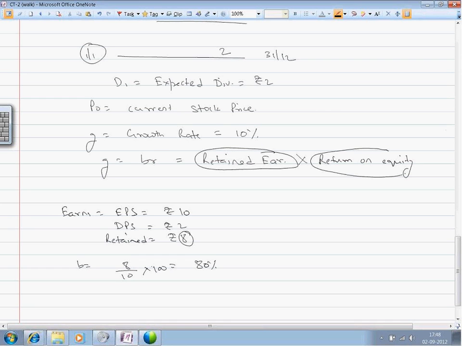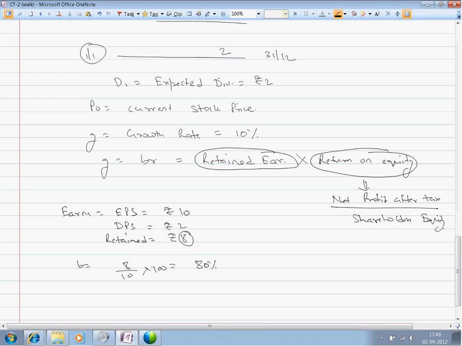The income generated on retained earnings is shown as return on equity, which is net profit after tax divided by shareholders' equity.